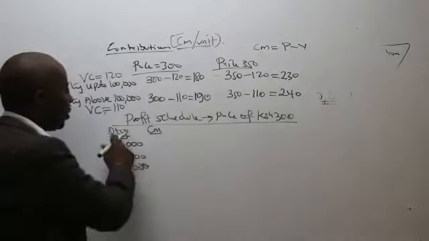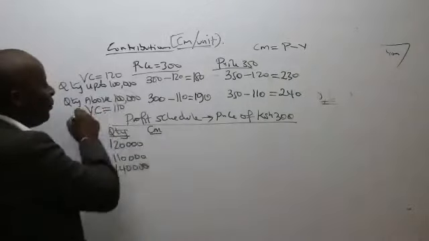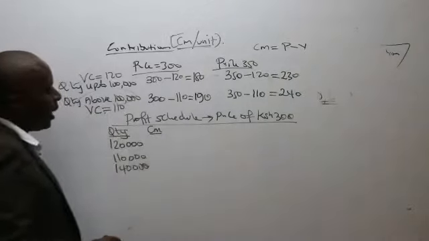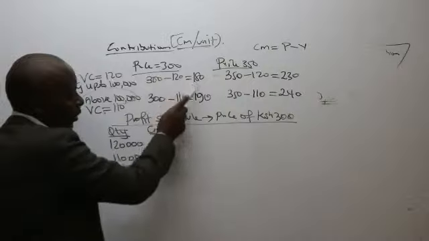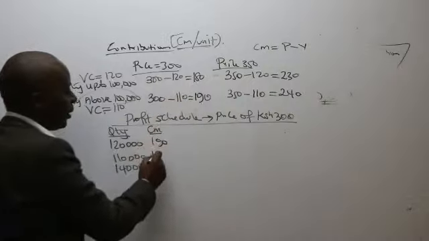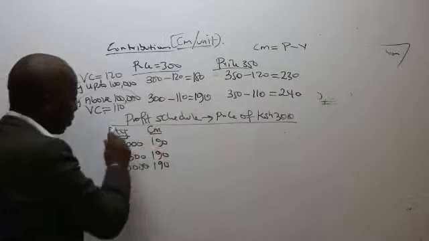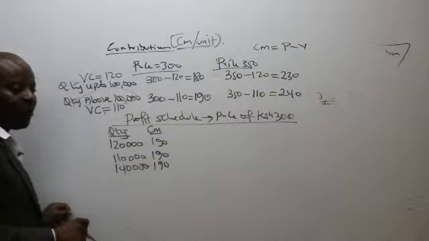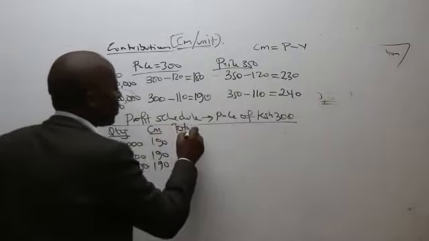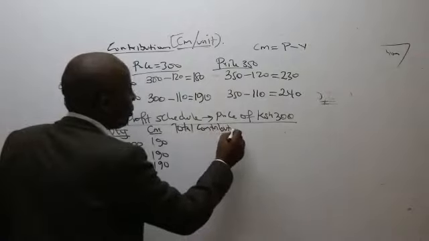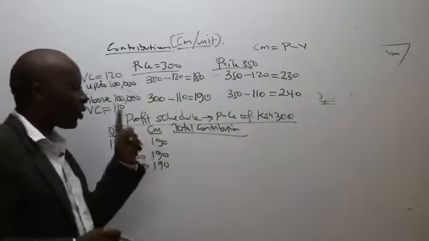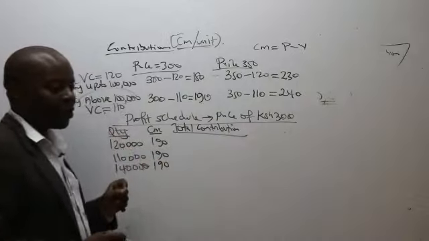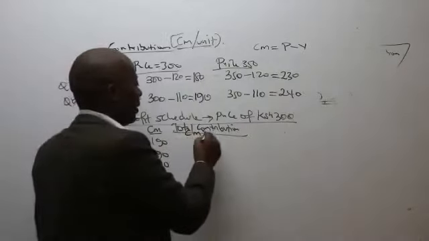Because you can see all these quantities fall above 100,000, all of them. And because the price is 300, you're choosing between 180 and 190. So here it will be 190, 190. All of them is 190 because each quantity here is above 100,000. From there, ladies and gentlemen, I'll give my examiner the total contribution, which will be contribution margin times quantity. So this one here will be CM times quantity.